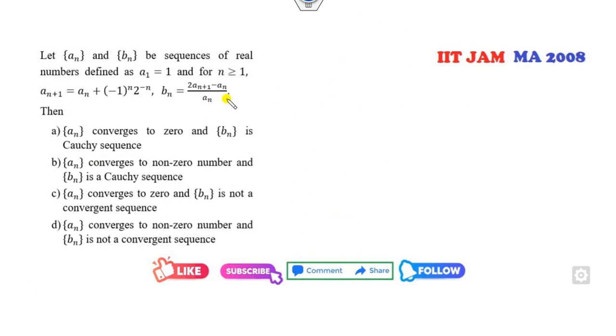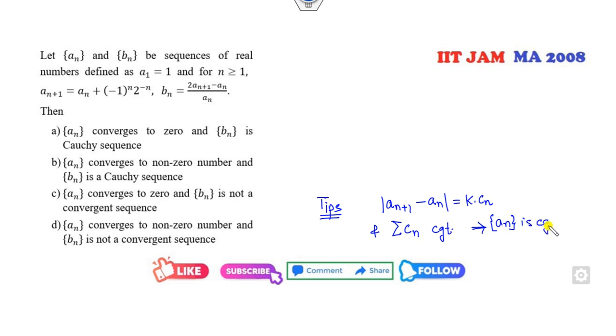Look at this another one. An is the sequence of this, and which of the sequence converges? Firstly, I can give you a simple tip. Whenever you prove that the modulus of an plus 1 minus an is at most k times cn, and the series cn is convergent, if you prove this, that means this sequence is convergent. Fine, that's a simple tip for you.